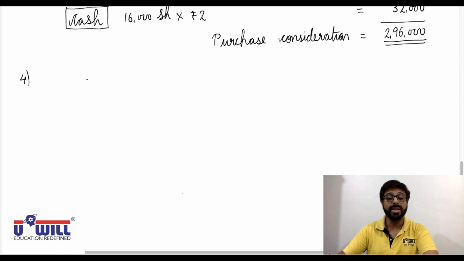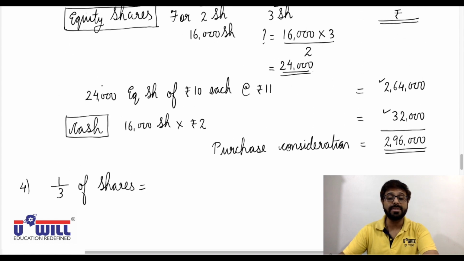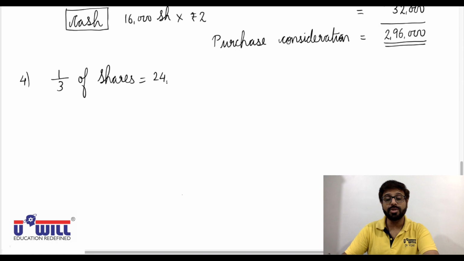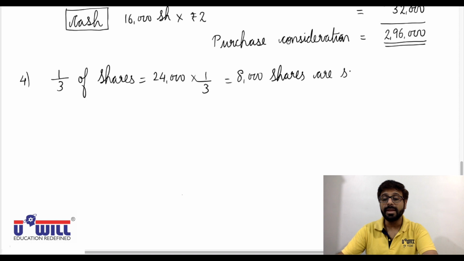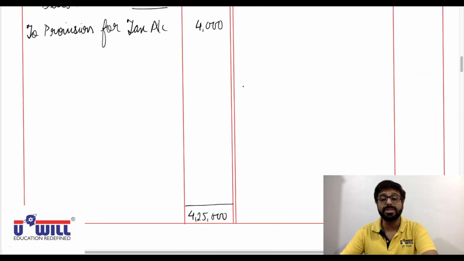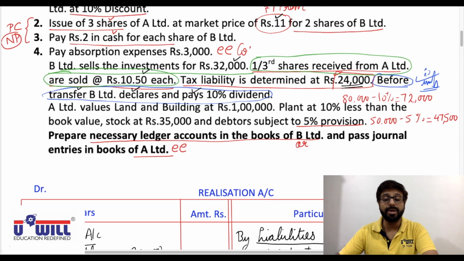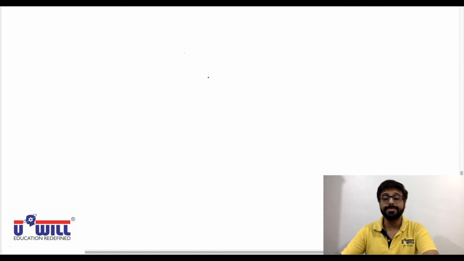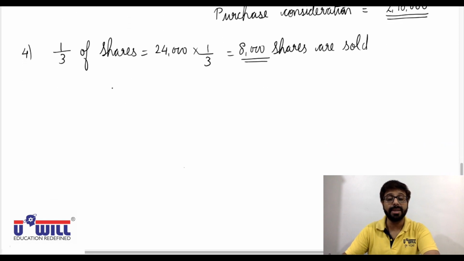Working note 4. 1/3 of shares are sold. So 1/3 of shares which are sold will be equal to how much? We received 24,000 shares. So 24,000 into 1 by 3, 8,000 shares are sold. Now, 8,000 shares are sold, but they were received at 11 rupees and they are sold at 10.5 rupees. All of you can see here, they are sold at 10.5. So 50 paise of loss is there. Okay. So since it is a loss, we can pass a combined entry.